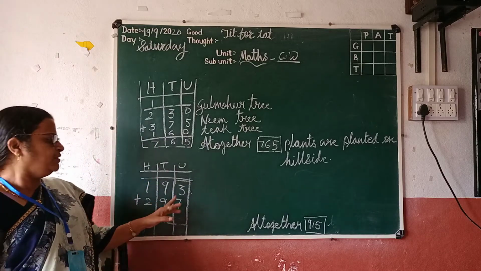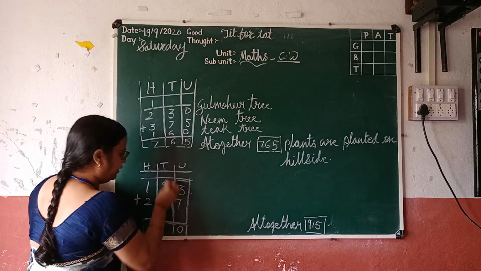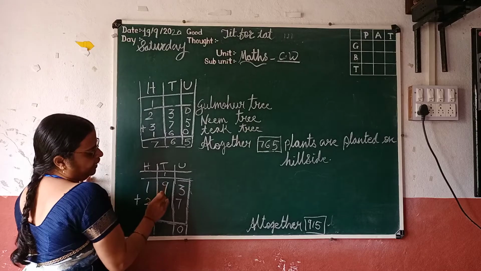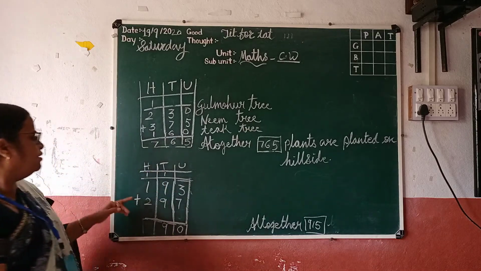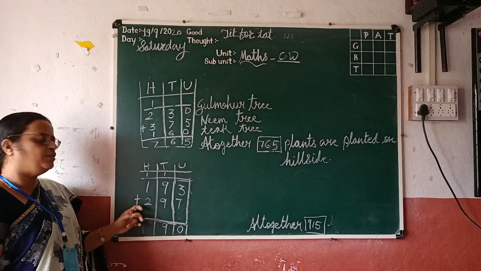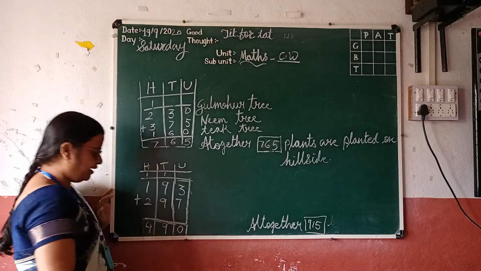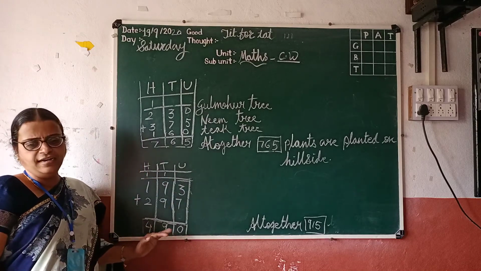So in the unit column, 7 plus 3 is 10. 10, carry 1 again. 1 plus 9 tens, 9 plus 9 is 18, plus 1 is 19. So again here 1. So in the hundreds column, 1 plus 2 is 3, plus 1 is 4, so it is here 400. 400, 9 tens, 0 units, means 490.